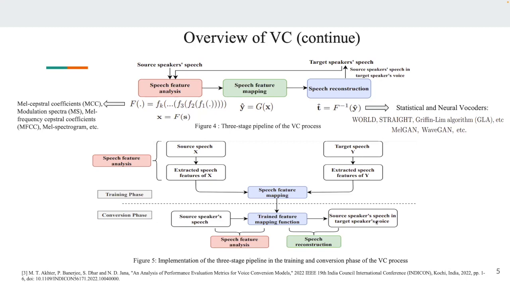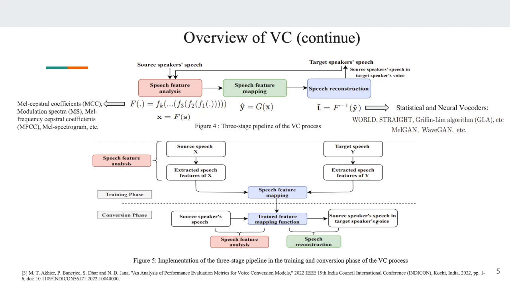Then comes the mapping part, where we use statistical models or generative models like GANs and VAEs. This model tries to map the given speech features of the source speaker to the target one. Then given this Y hat, the reconstruction part is just the inverse of the speech analysis part, from speech features to audible speech generation.